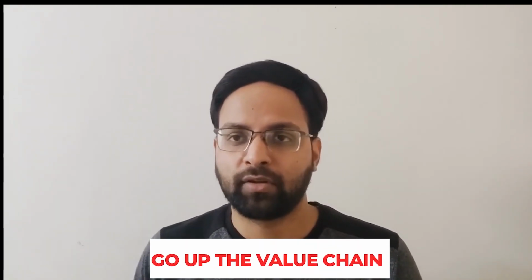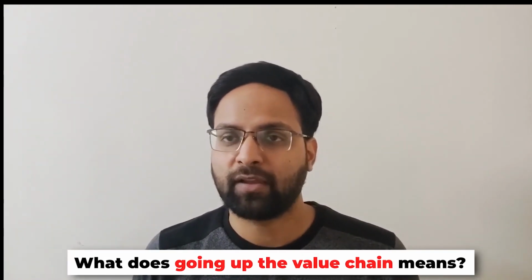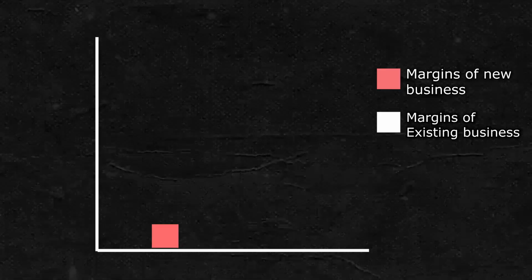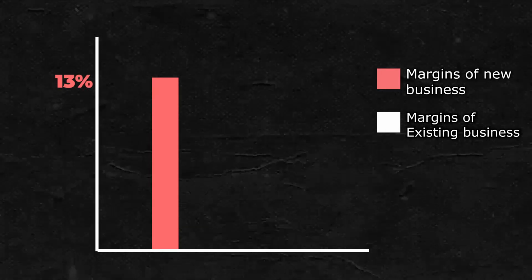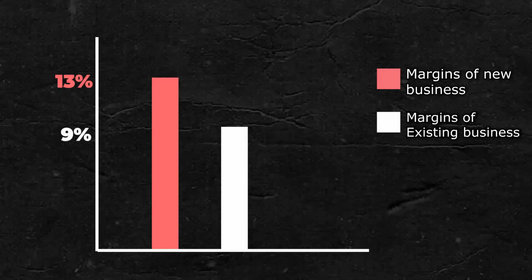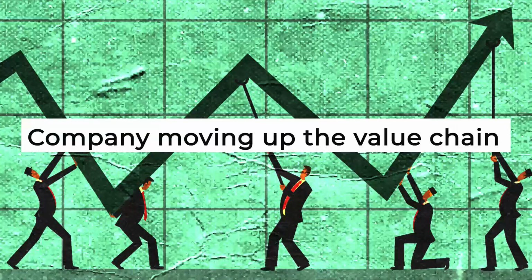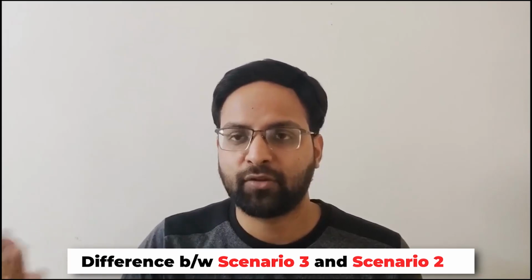Scenario 3. Ideally, an even better company would be a company whose management is employing a business strategy which is to go up the value chain. So what do we mean by going up the value chain? Basically, when a company enters into new product lines or even a new industry where the margins are higher than the existing business operations of the company, in that case, the company is moving up the value chain.